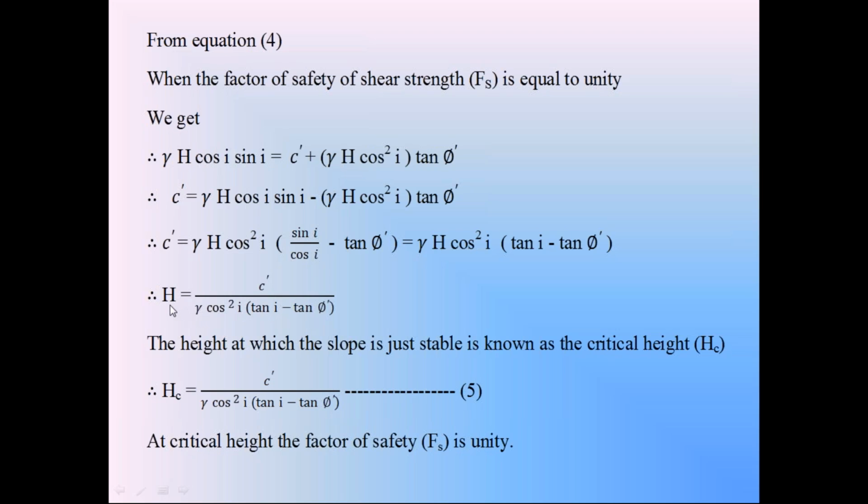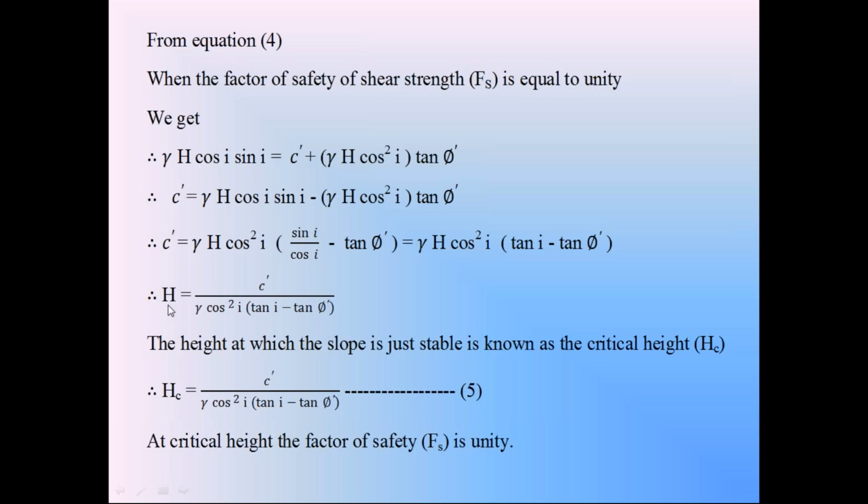This height h is obtained by taking the factor of safety as 1. The height h at factor of safety equal to 1 is called the critical height. In the infinite cohesive soil slope at dry condition, by taking Fs equal to 1, we got the equation for the height h.